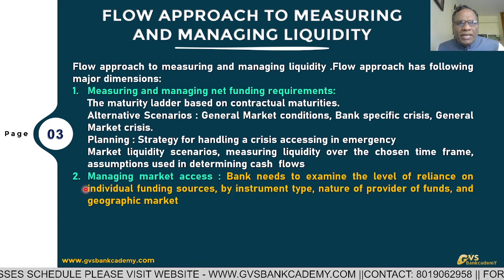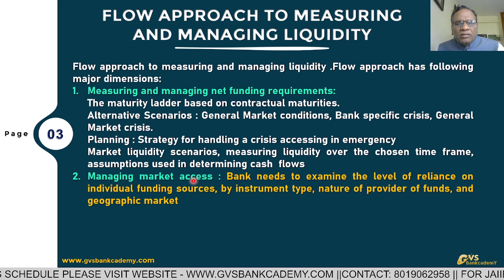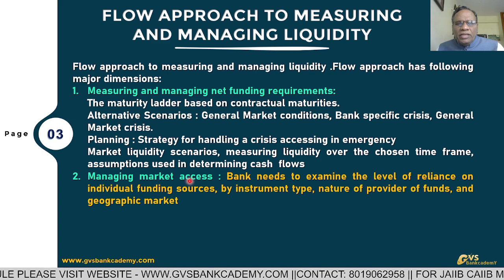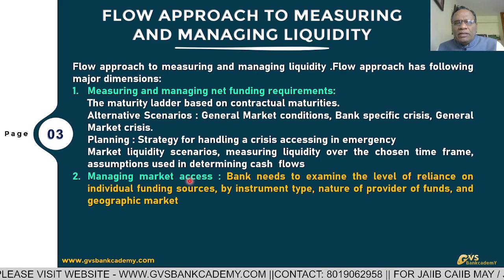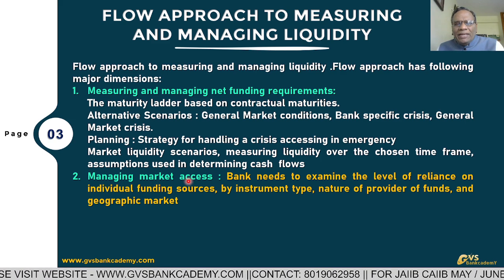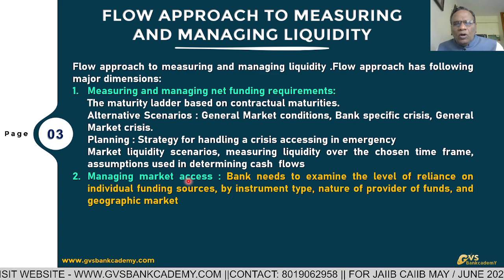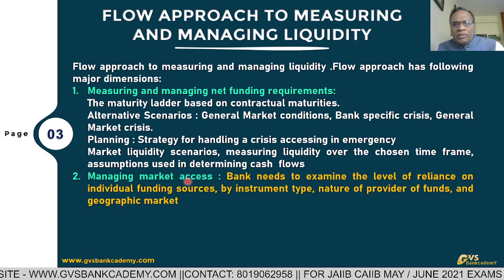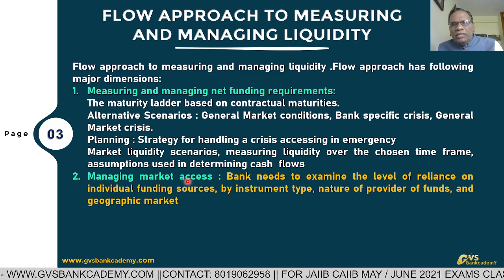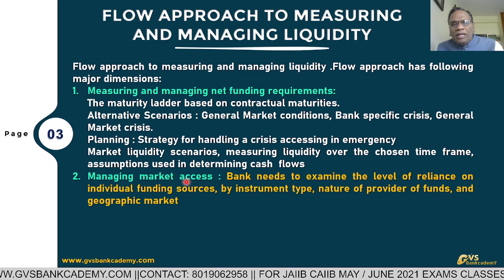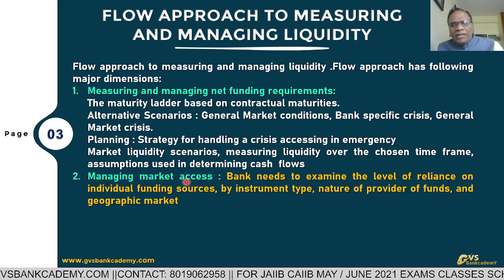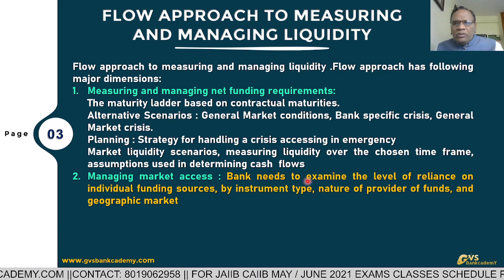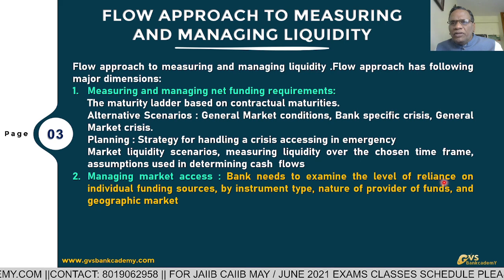Number two, managing market assets. If a particular bank is having a specific crisis, how easily can the bank enter the market? How easily can the bank mobilize certificates of deposit? How easily can the bank borrow from call money, notice money, term money market? How easily can the bank borrow under MSF? How easily can the bank borrow through TREPS, tripartite repo, CCIL? The banks need to examine the level of reliance.